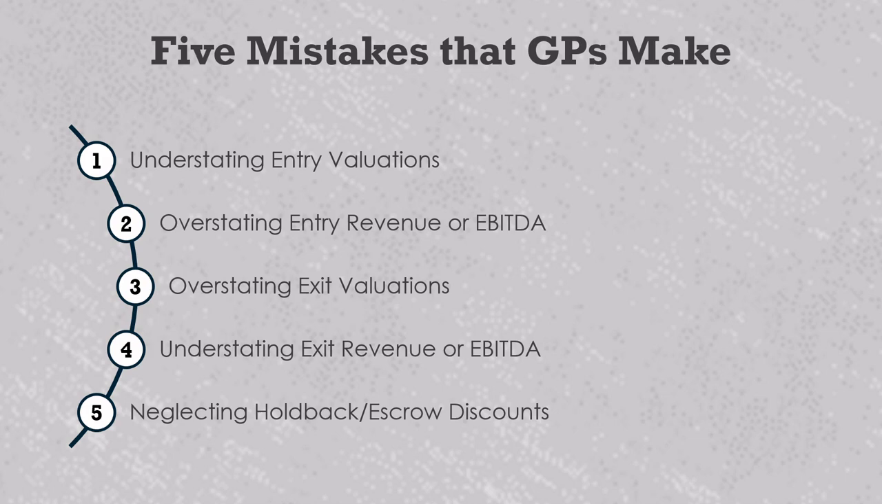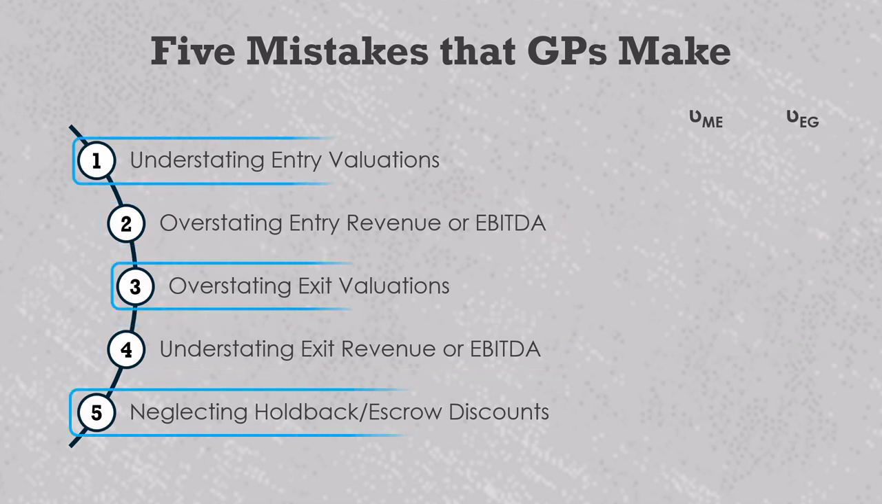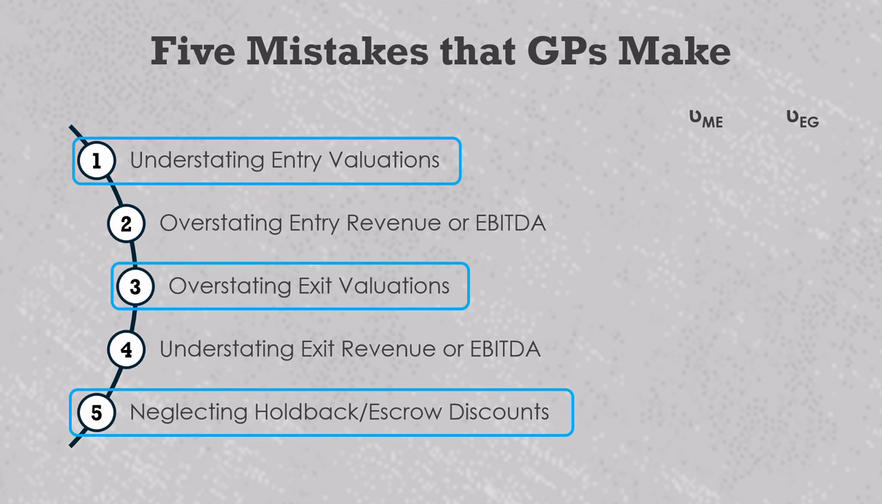In our example, the biggest moves came from overstating entry performance and understating exit performance. This overstated multiple expansion by 29% and understated EBITDA growth by 29%. Together, that is a 58% swing in relative value creation. The capital structure mistakes were not as impactful, but they are still material. In our example, they combined to overstate multiple expansion by 9% and understate EBITDA growth by 9%. Together, that is an 18% swing in relative value creation.